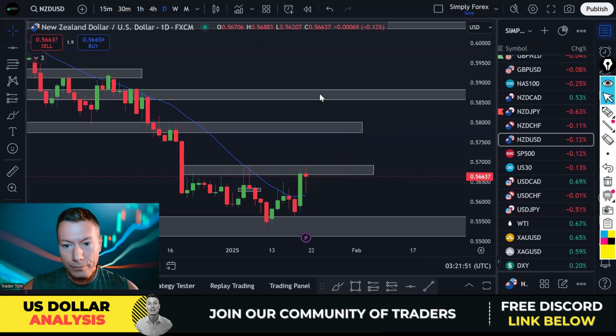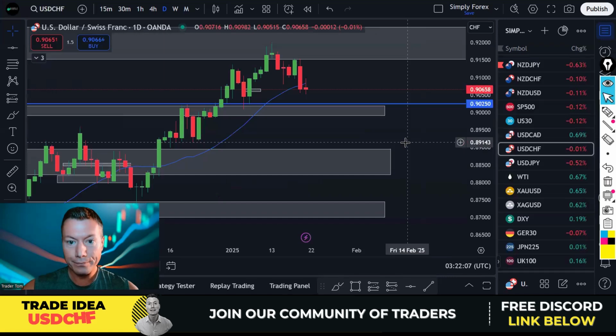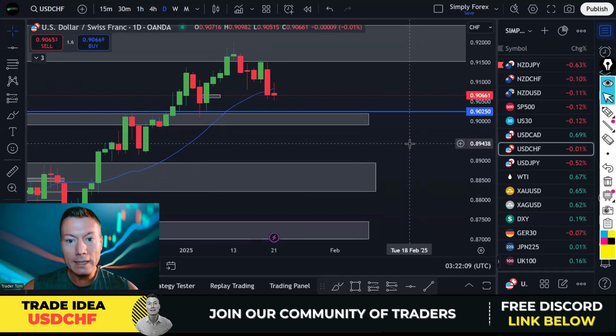So for a lot of the US dollar majors, this dollar weakness has meant a structure break, but it hasn't meant a trade. However, there are a couple of US dollar pairs that I am looking at. So if we look at US dollar Swiss franc, this does have a bit of room to move into. So this is the day chart.